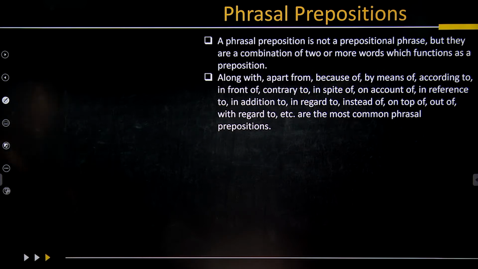Let's check them. Along with, apart from, because of, by means of, according to, in front of, in contrary to, in spite of, on account of, in reference to, in addition to, in regard to, instead of, on top of, out of, with regard to. They are all basically the phrasal prepositions.